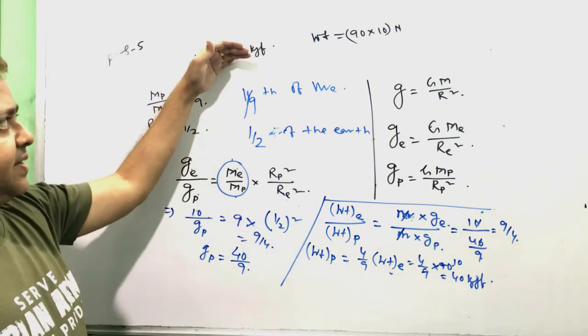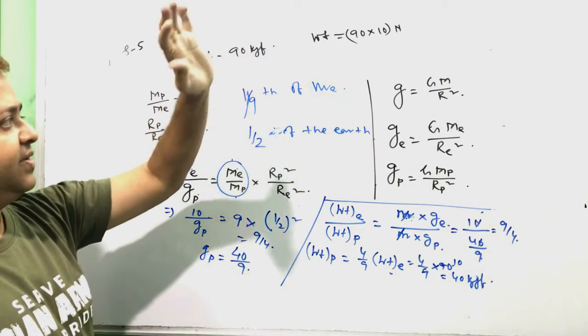So the weight on the earth surface is 90 kgf.